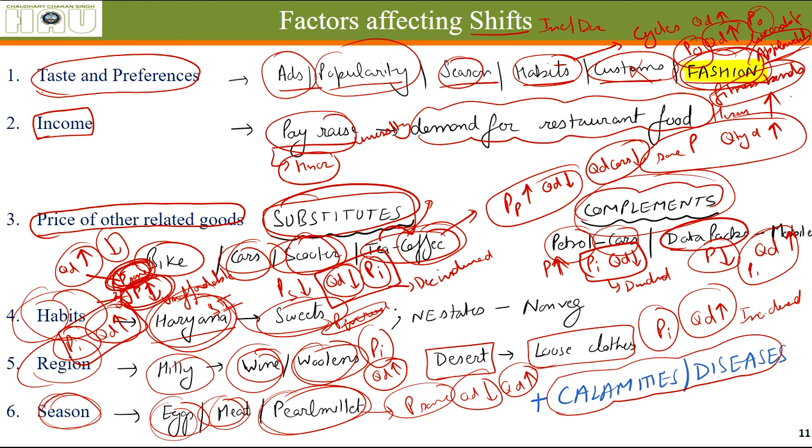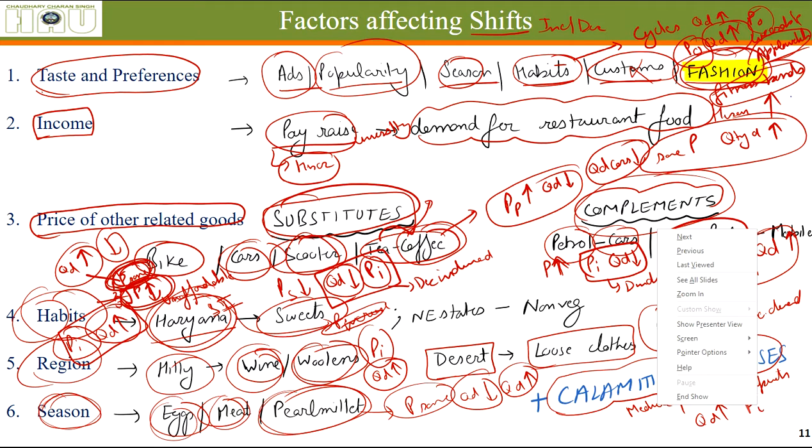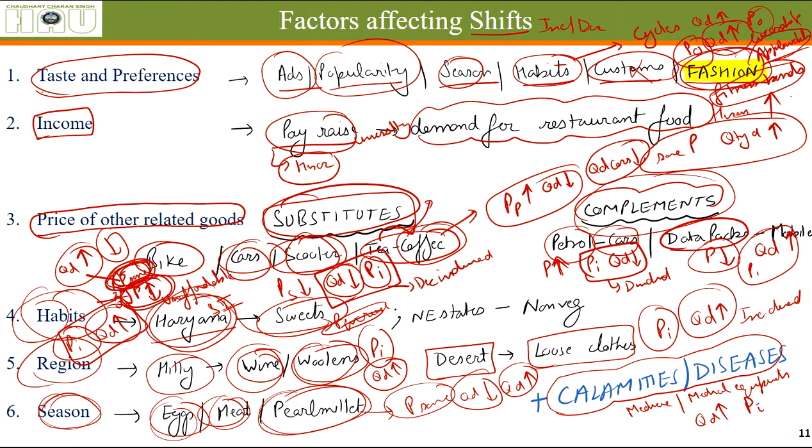Just like the current calamity we are facing, the quantity demanded of medicine and medical equipment has increased a lot. Even if they are available at the same price, people are buying these days even at 3 times, 4 times, 5 times prices. So we can say that quantity demanded has increased a lot.